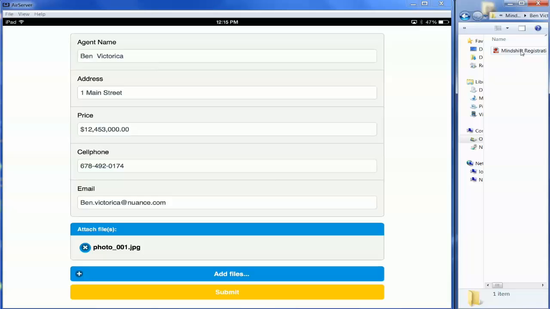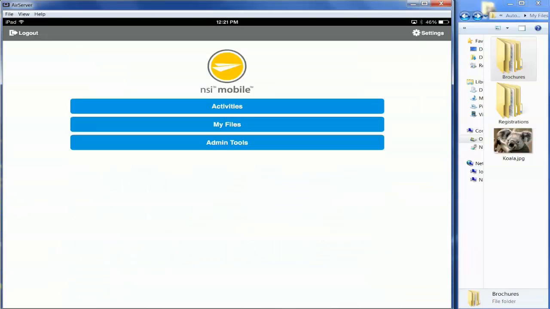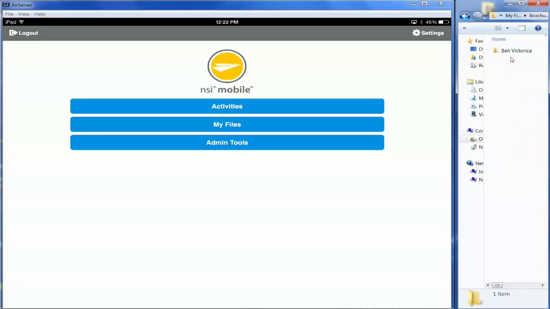I hit submit. The information is going to be overlaid onto a Keller Williams brochure. You know, the flyer will be ready to go. You could send a proof to the customer, start printing it, and put it in the flyer box. Okay, now you can see that a new folder was created here on the fly for brochures. And then based off of the agent's name, we have the picture that was submitted, plus the brochure that was created. And again, it's going to be printed on the printer right next to you, and you can show them that it's been saved in My Files.